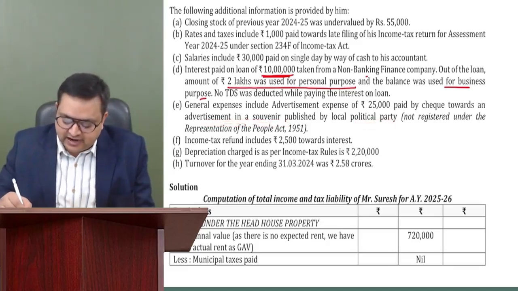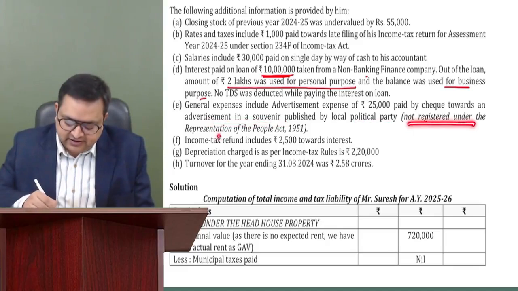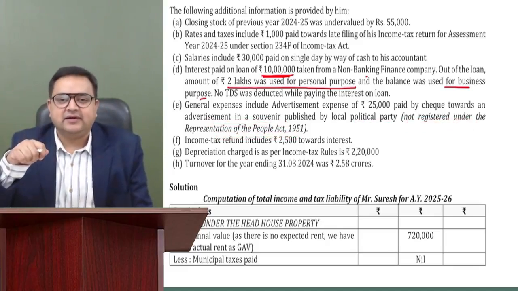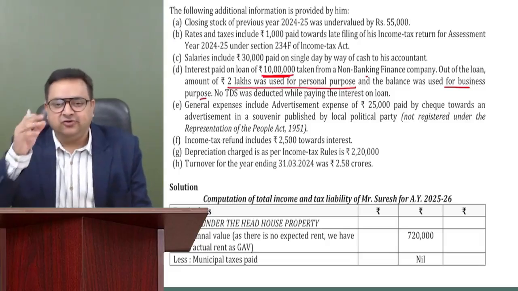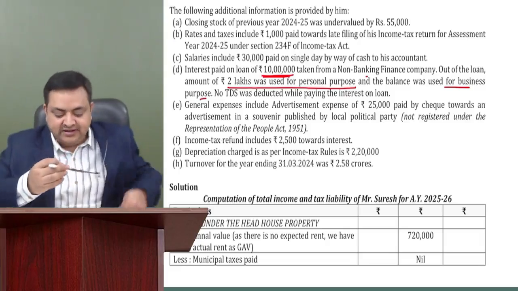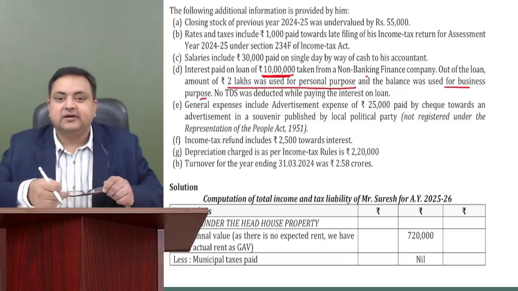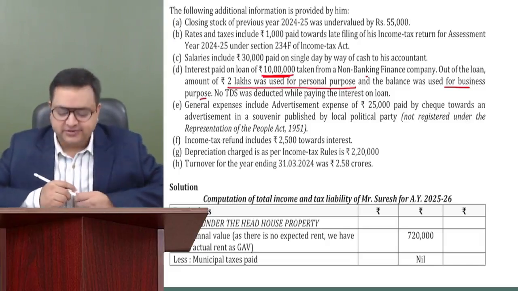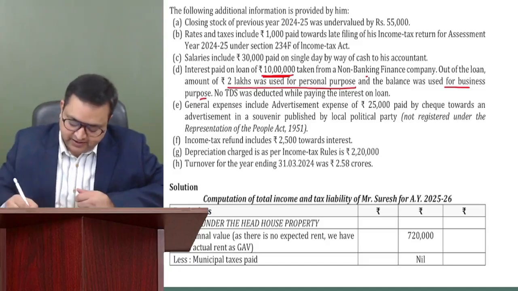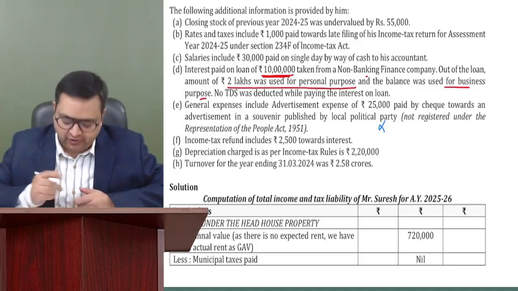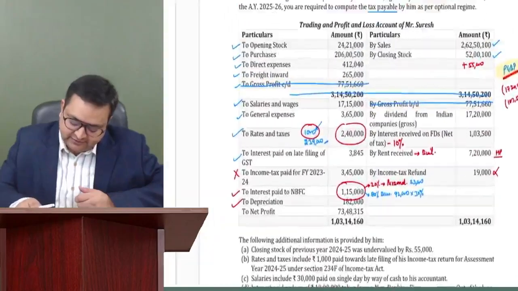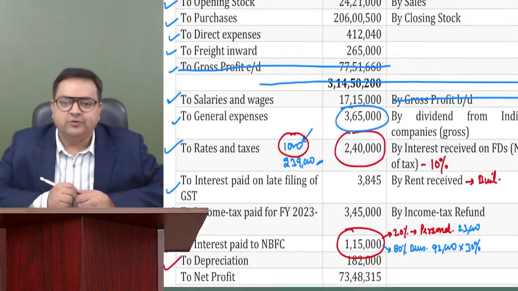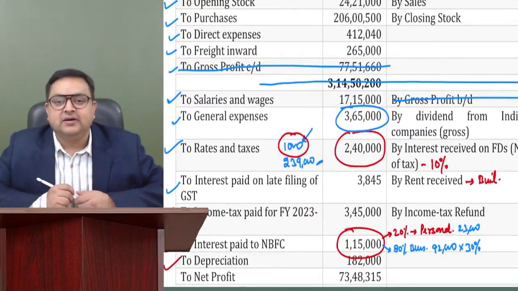However, it is written that that political party is not registered under the Representation of People Act. They are giving us some political party act. So whether it is registered or not registered doesn't matter. Whenever we give an advertisement in political party brochures, it is not allowed. 25,000 will not be allowed. So in general expenses, there is 25,000 which is not allowed.